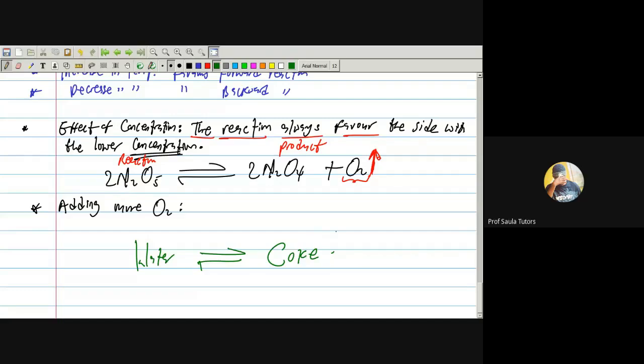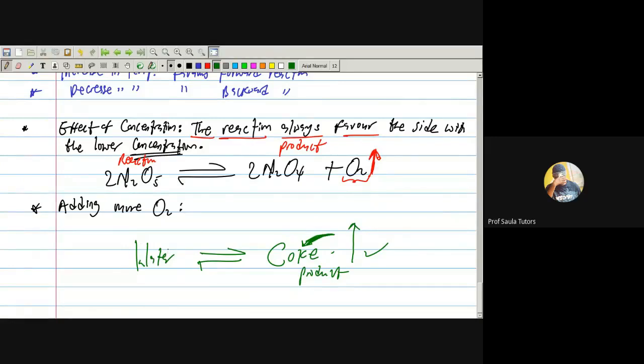If I'm adding more Coke to this, and I'm not adding anything to water, everybody knows that this part will be increasing. That is, the concentration of this product will be increasing. As it is increasing, according to my statement, it will favor the side that is not increasing.